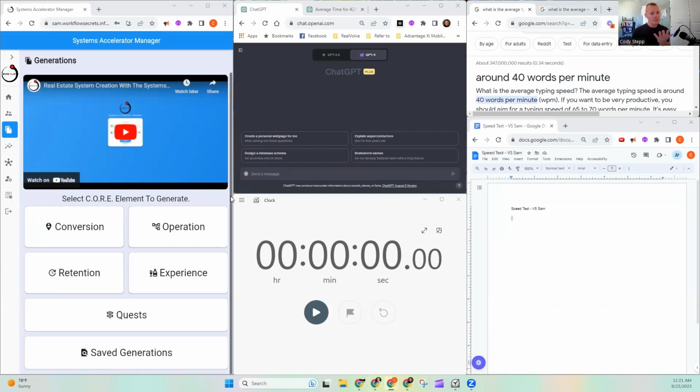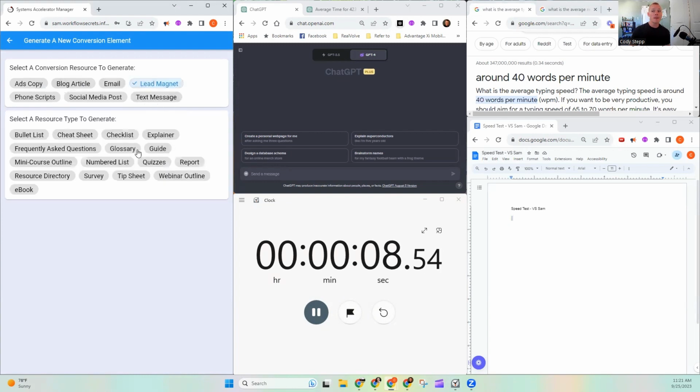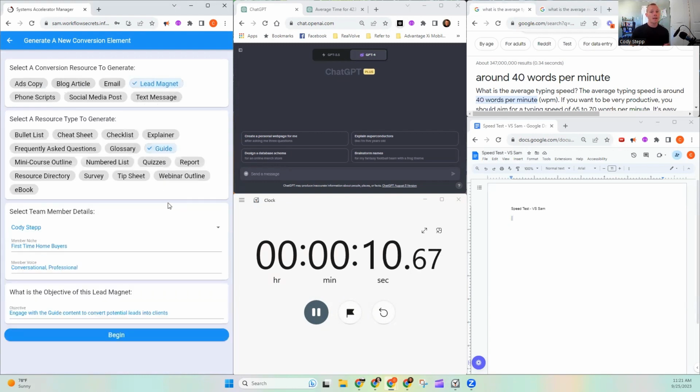But let's start off and hop over to the Systems Accelerator Manager. I'm going to go ahead and press play. Now, within the Systems Accelerator Manager, I have several different options of things to build with. Today, I'm going to build a lead magnet that is a guide, and this is going to be an outline to start. It is going to be for me, and my niche is going to be the first-time home buyer.